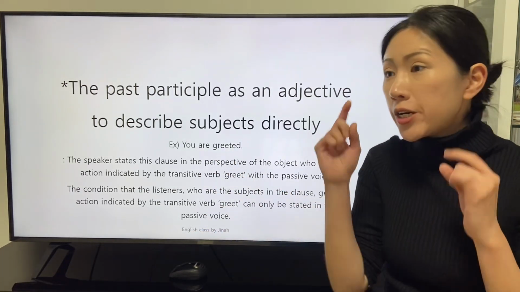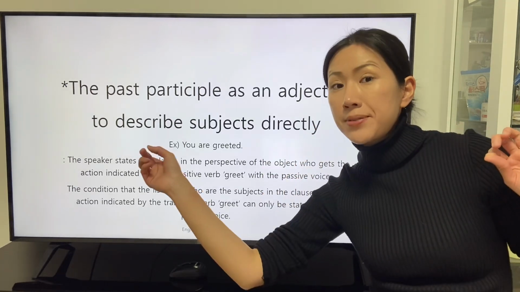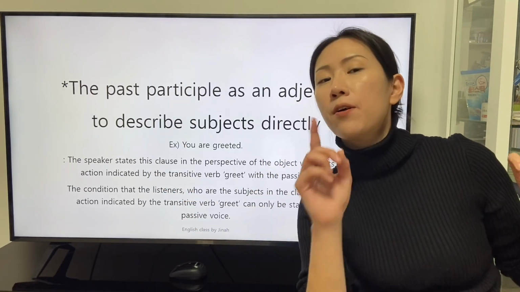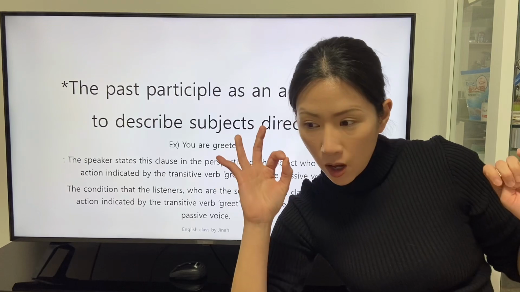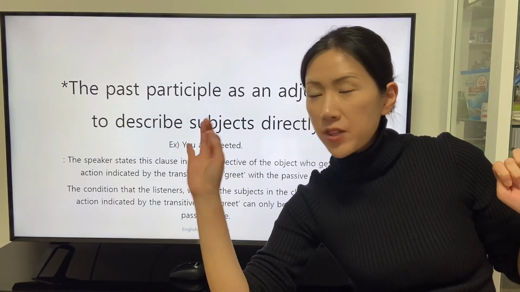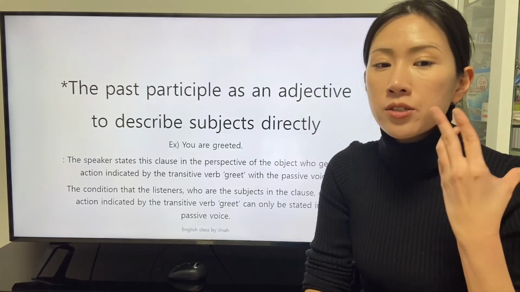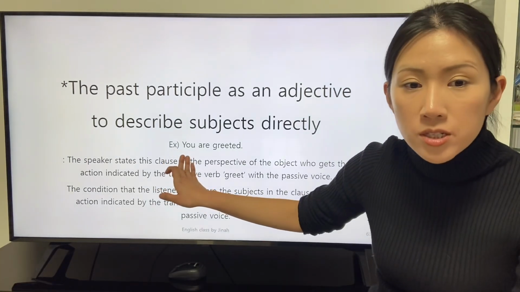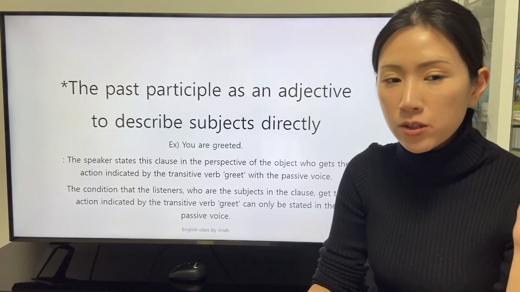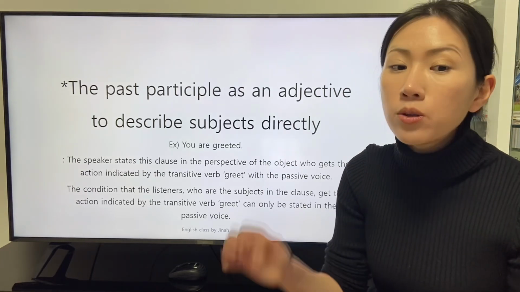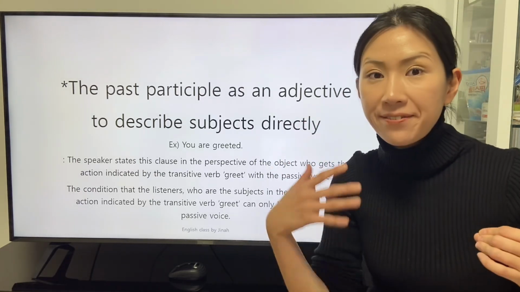But the speaker describes this clause in the perspective of the object of the action. The condition that the listeners who are the subject in the clause get the action indicated by the transitive verb greet can only be stated in the passive voice.